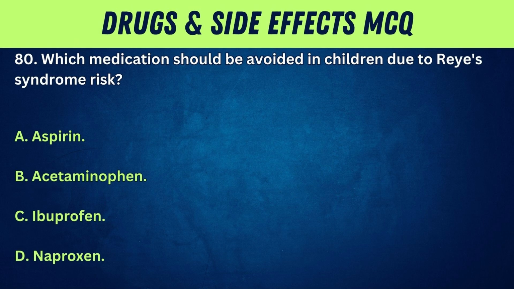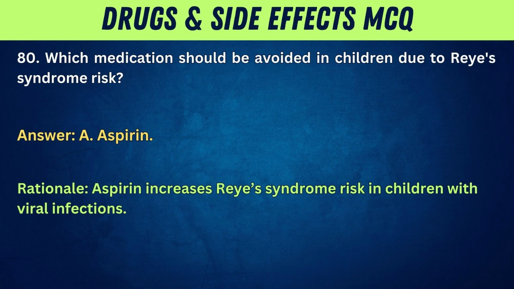80. Which medication should be avoided in children due to Reye's syndrome risk? A. Aspirin. B. Acetaminophen. C. Ibuprofen. D. Naproxen. Answer: A. Aspirin. Rationale: aspirin increases Reye's syndrome risk in children with viral infections.